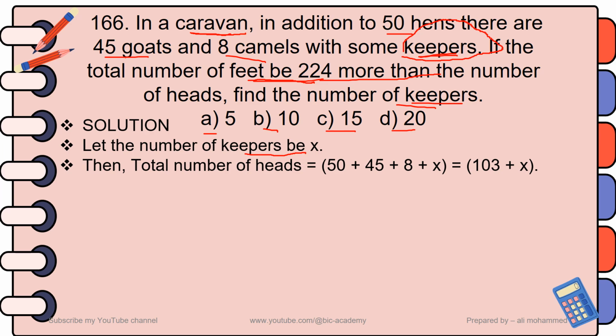That is 50 plus 45 plus 8 plus X, and adding these together, you get 103 plus X. So the total number of heads is 103 plus X.